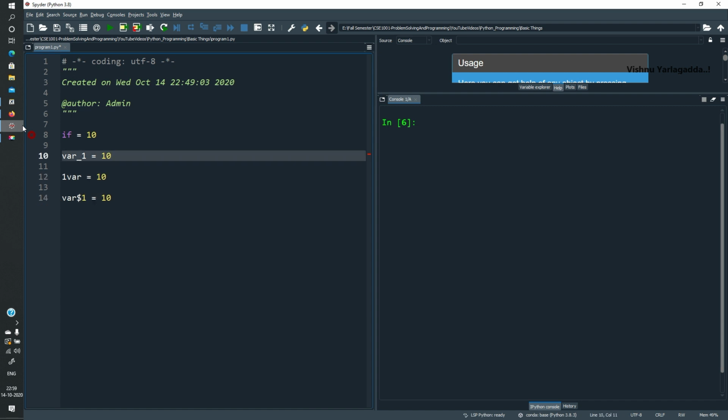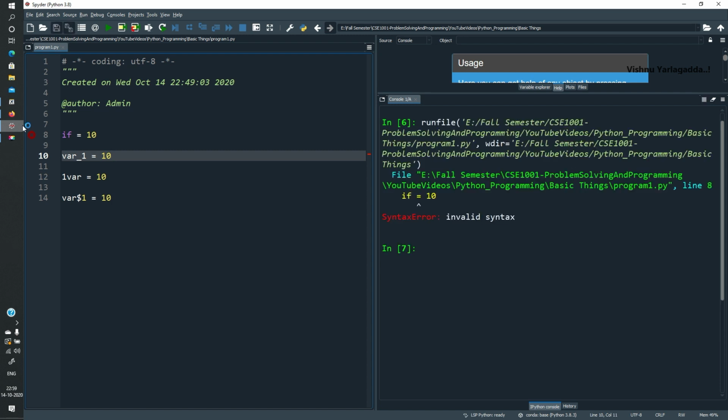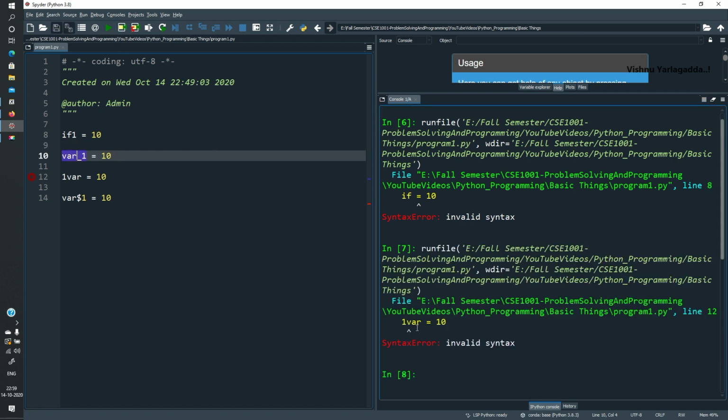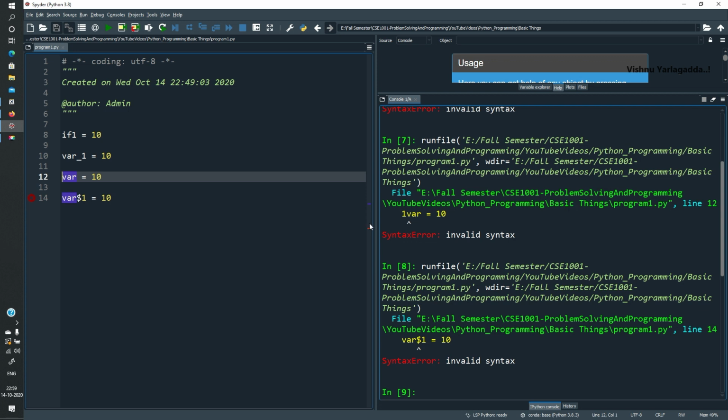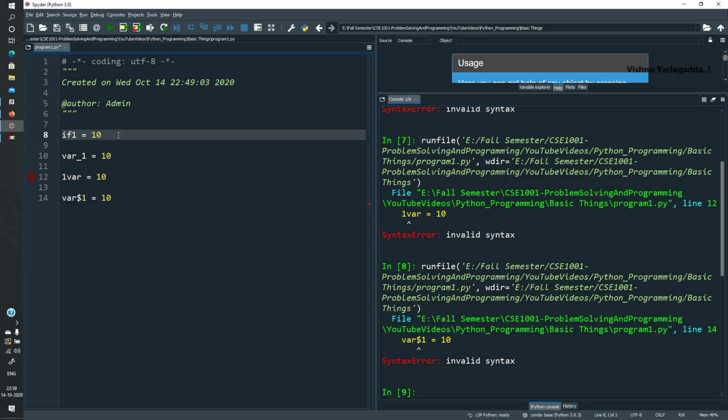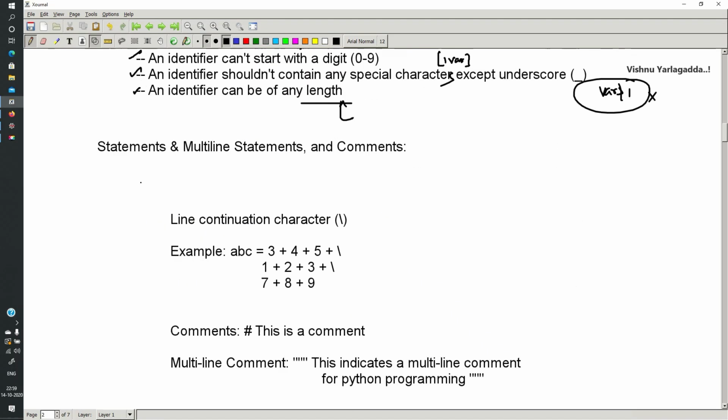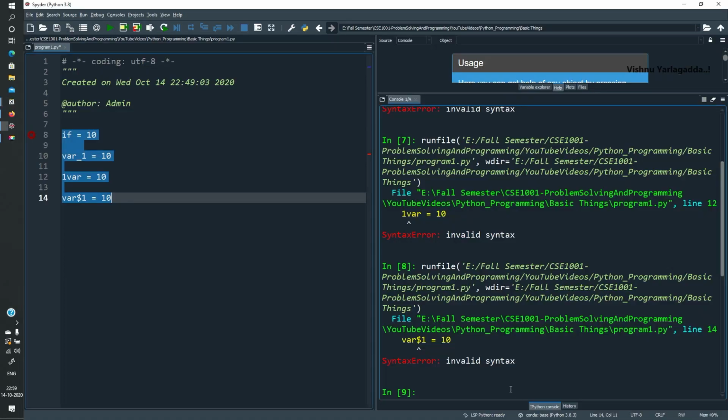Only the first one is valid. I'm running this, and you can see if = 10 is an error. I can keep it as if1 instead. The second one, 1var, is an invalid identifier, and var$1 is also an invalid identifier. So these are the valid and invalid identifiers. I'm going to copy it here so that you will come to know what are the valid and what are the invalid identifiers.